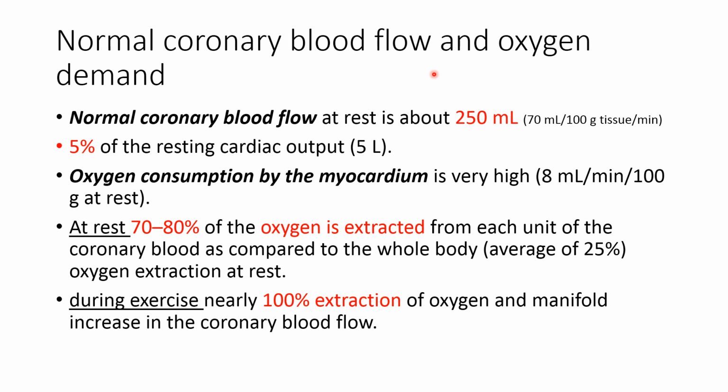Coronary blood flow and oxygen demand. Coronary blood flow at rest is about 250 ml per minute, which is about 70 ml per 100 gram of tissue per minute, about 5% of the resting cardiac output. Oxygen consumption by the myocardium is very high. It is about 25 ml per minute, or 8 ml per minute per 100 gram of tissue at rest.